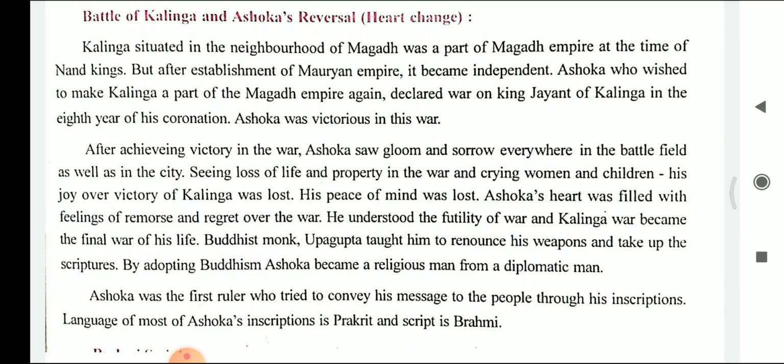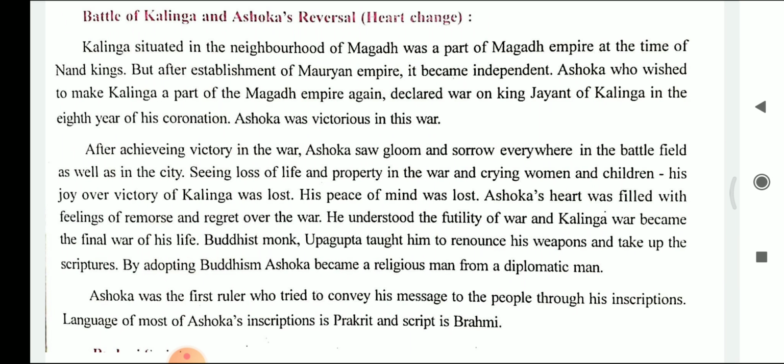Kalinga, situated in the neighborhood of Magad, was a part of Magad Empire at the time of Nand Kings. But after the establishment of Mauryan Empire, it became independent. Ashoka, who wished to make Kalinga a part of Magad Empire again, declared a war on King Jayant of Kalinga in the 8th year of his coronation. Ashoka was victorious in this war.